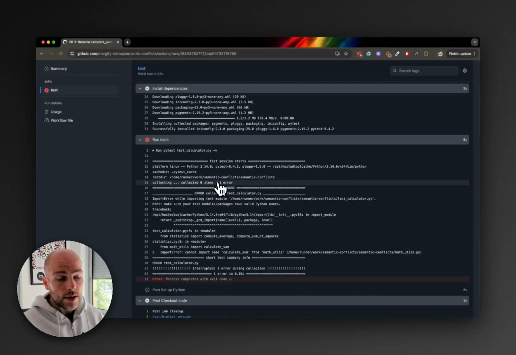Well, what happened is what we call a semantic conflict. People are used to thinking about conflicts in a way where you touch the same files, but there are conflicts, which we call semantic conflicts, where someone touches a piece of code, like renaming a function, and people in another PR were just using that function, and you just renamed the function from under their feet, basically. So they can't use it anymore. The code that used to work independently doesn't work anymore when you combine both of those PRs together.